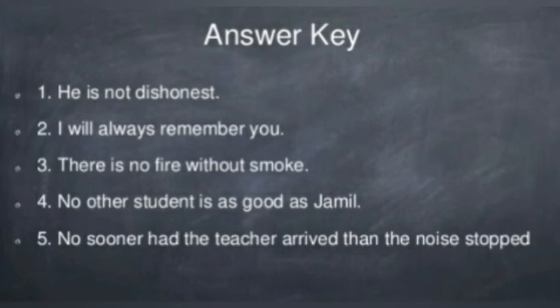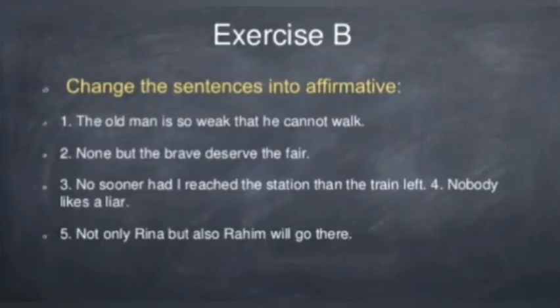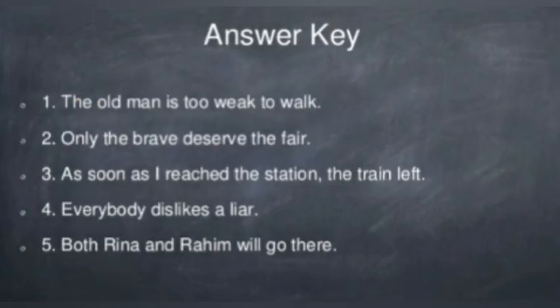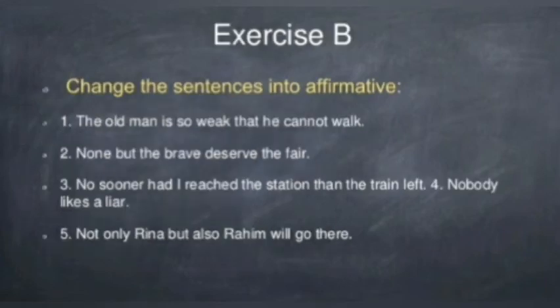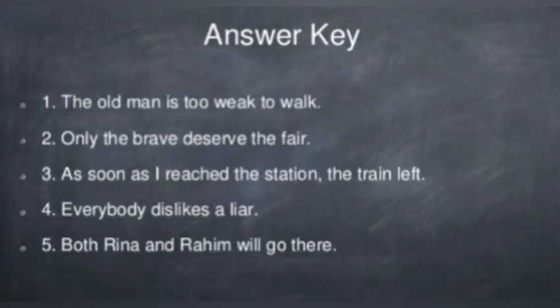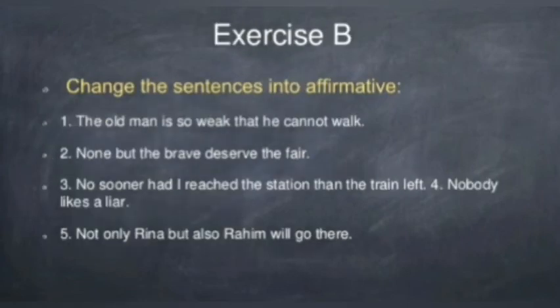So these are the five questions. Exercise B: change the sentences into affirmative. The old man is so weak that he cannot walk. The old man is too weak to walk. None but the brave deserve the fair. Only the brave deserve the fair. No sooner had I reached the station than the train left.